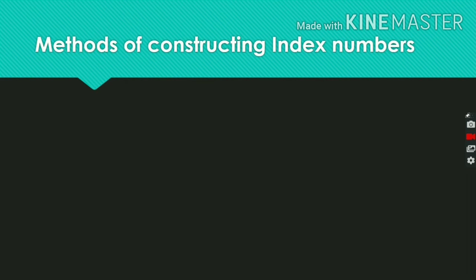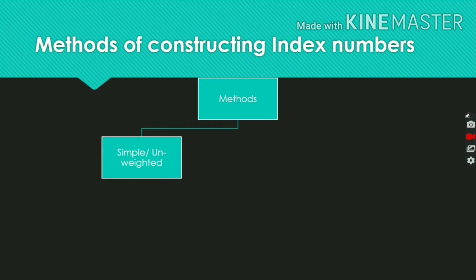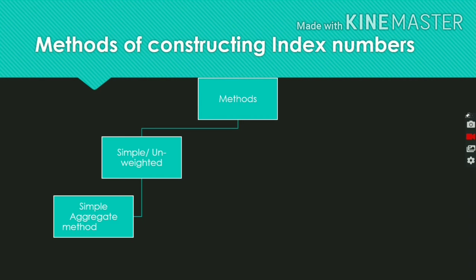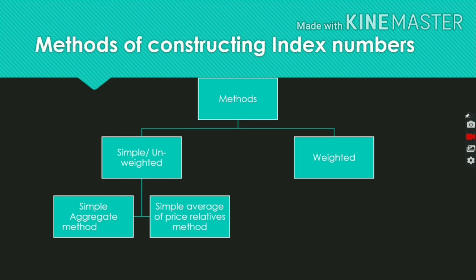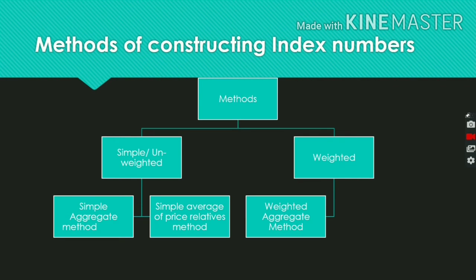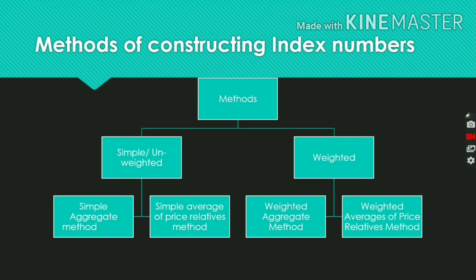Next, methods of constructing index numbers. There are two different methods. The first one is simple or unweighted, under which there is the simple aggregate method and, second, the simple average of price relative method. These two methods come under unweighted. Then weighted, where we have the weighted aggregate method and the weighted average of price relative method. Today we are going to solve problems based on the unweighted methods, that is, the simple aggregate method and the simple average of price relative method.